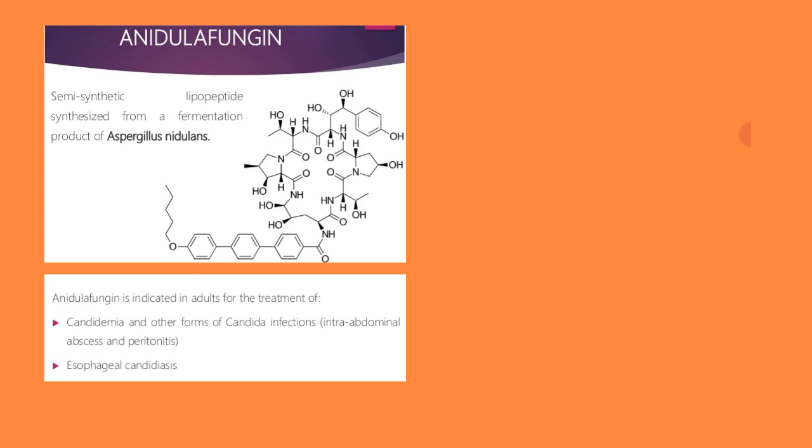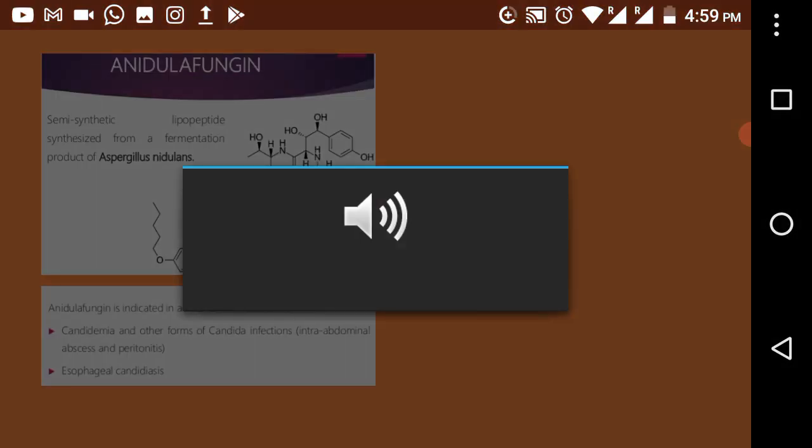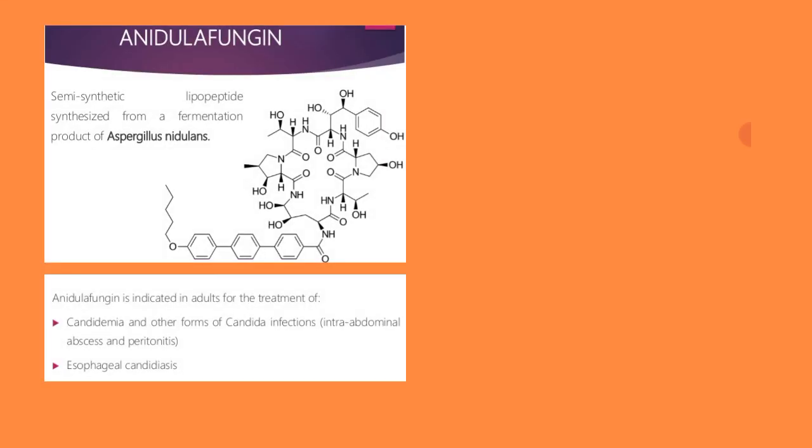Okay, now anidulafungin is indicated in adults for the treatment, which means it can be used to treat esophageal candidiasis, then candidemia, and other forms of Candida infections. Candida infections mean fungal infections. Okay, they can be intra-abdominal infections or peritonitis infections.